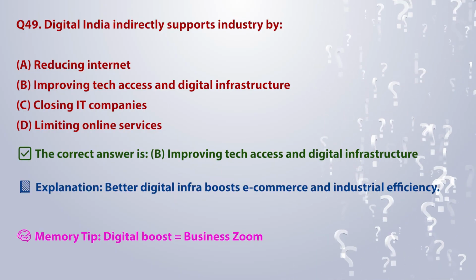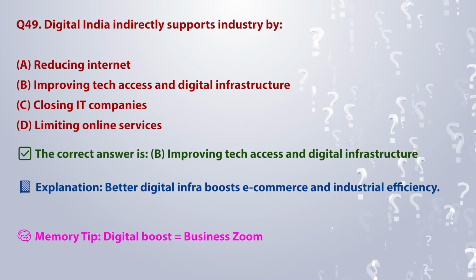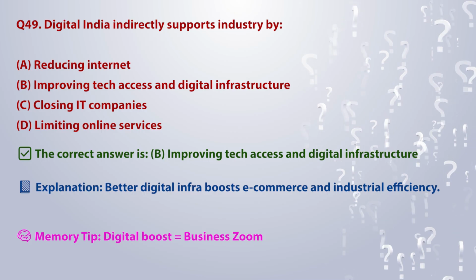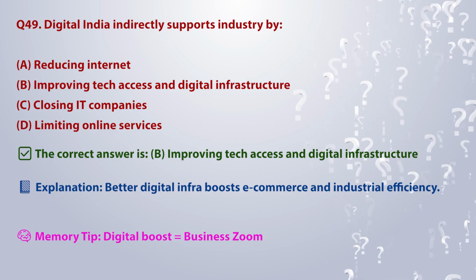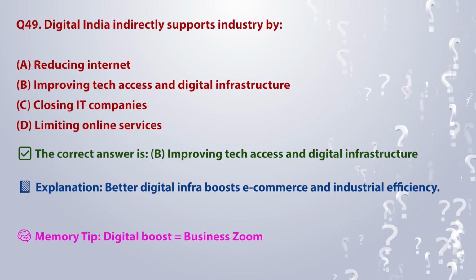The correct answer is B. Improving tech access and digital infrastructure. Explanation: better digital infra boosts e-commerce and industrial efficiency. Memory tip: digital boost is equal to business zoom.